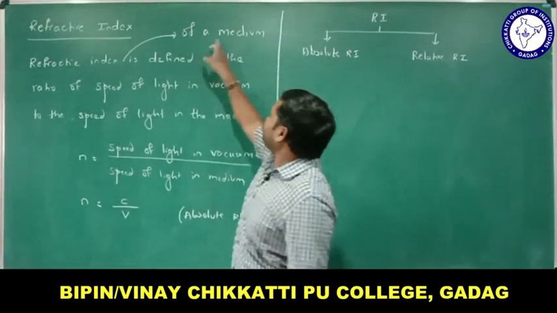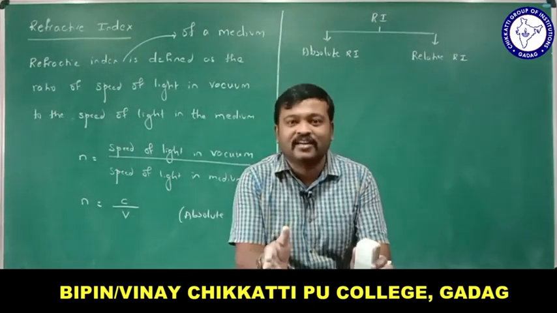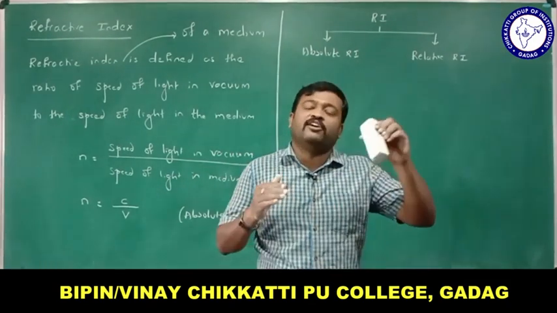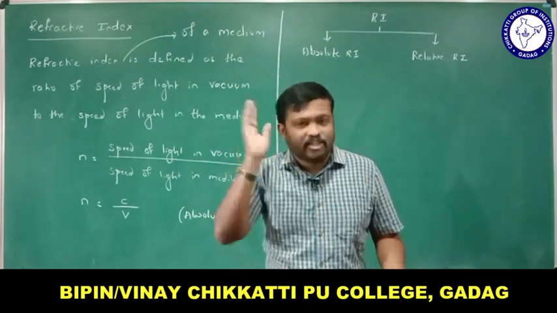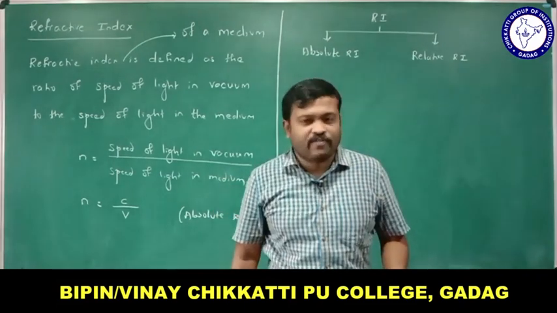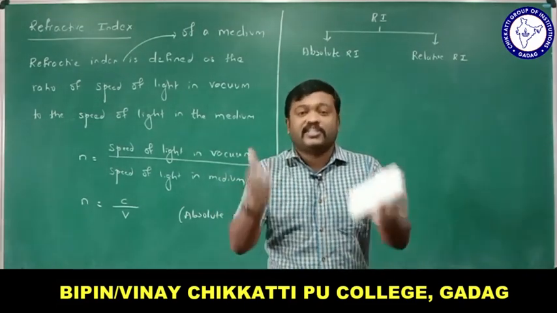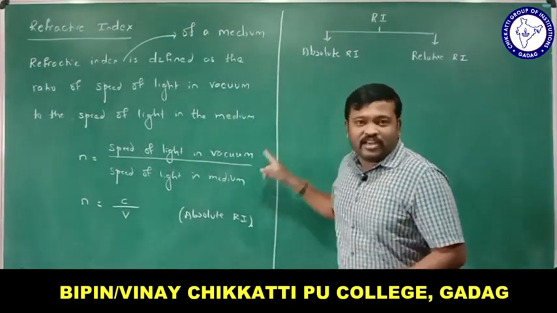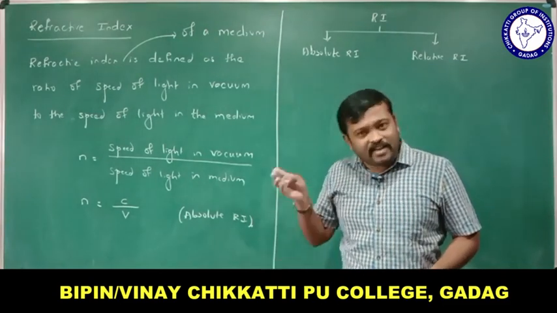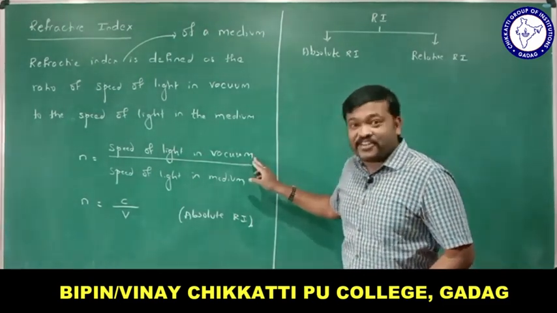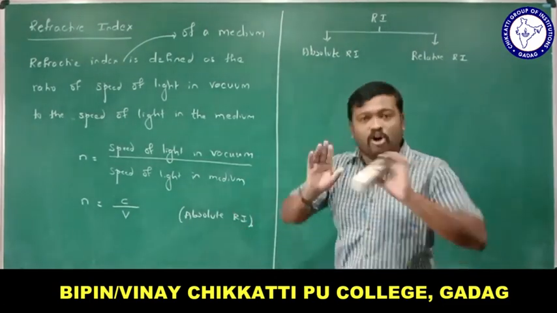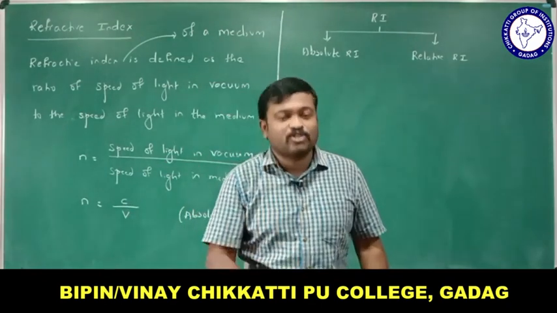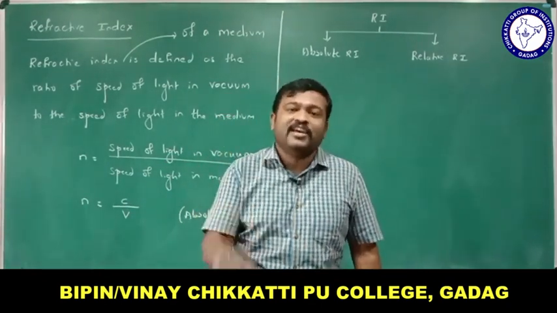It is the refractive index of a single medium, and it is always compared to the speed of light in vacuum. Do you remember? If I say refractive index of water, it is understood that I am comparing water with the air or vacuum, right? If I am speaking of the refractive index of glass, I am comparing the speed of light in glass with the speed of light in vacuum. If I compare the speed of light in a medium with the speed of light in vacuum, that refractive index is called absolute refractive index or simply refractive index. Did you understand, right? When I speak about refractive index of glass, it is understood that it is absolute refractive index, compared with air or vacuum, right?